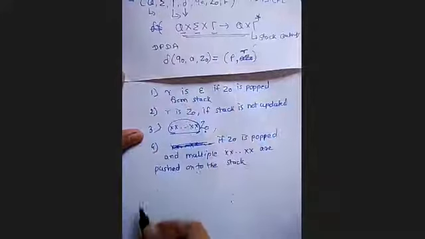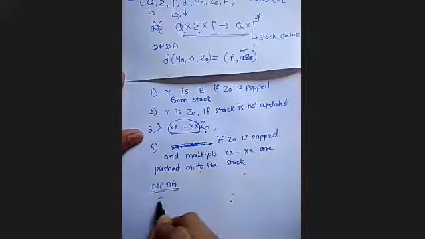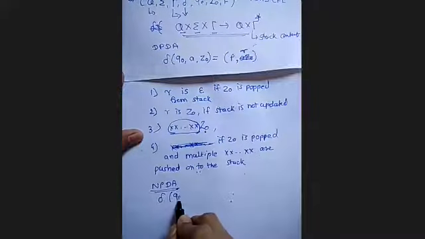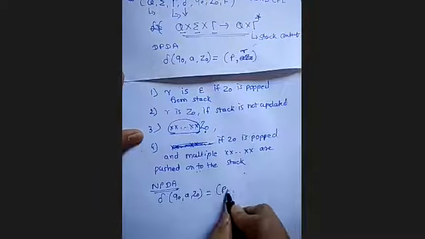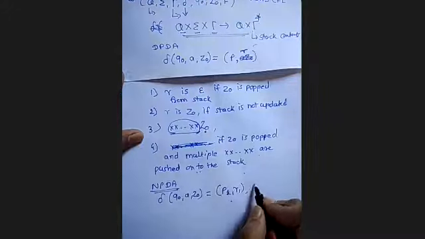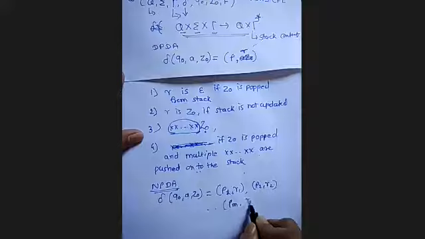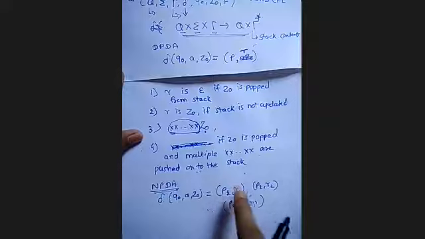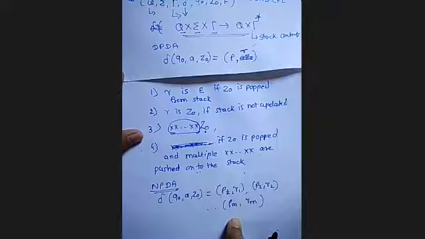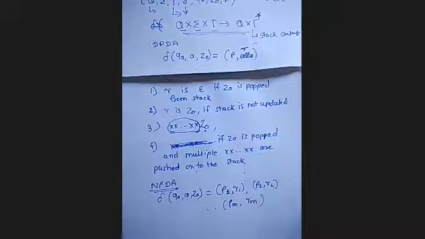This is a DPDA. In case of NPDA, what we have seen is that there are multiple transitions for the same input symbol. So I can write: let Q0, A, Z0, then there can be the transition P1 gamma 1, or it can be P2 gamma 2. So let there be M outgoing edges for the same symbol A that is read. You can take any one of these paths, which we have seen in case of NPDA. After that we have seen the problems which can be solved using NPDA and DPDA.